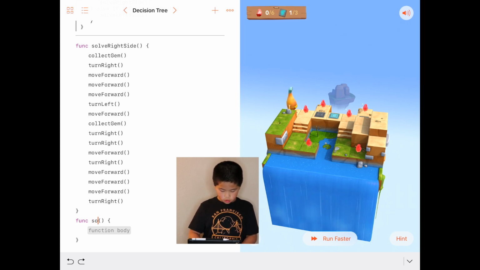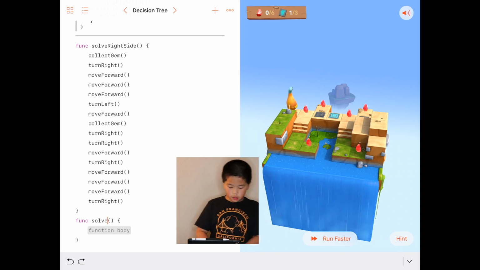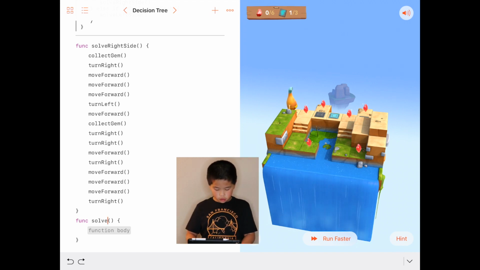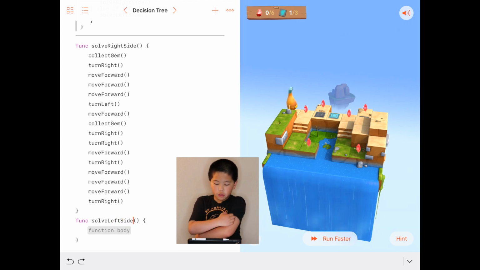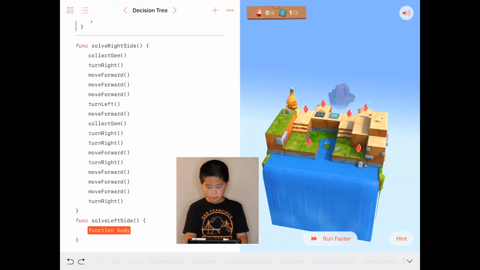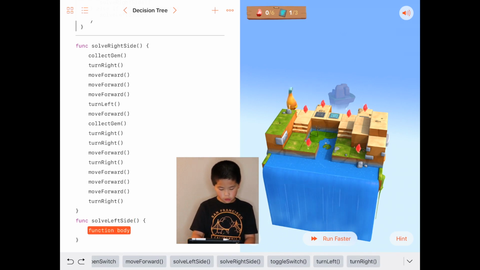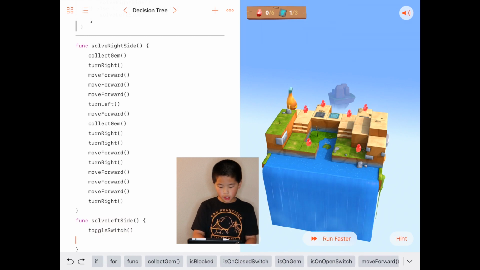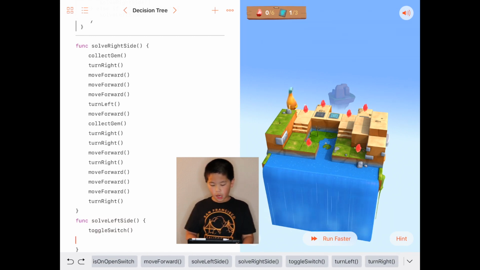solve left side. We have to solve the left now. And this is when we go on the toggle switch, we have to solve the left side. So first, we would toggle the switch, then we'll turn left. After this,